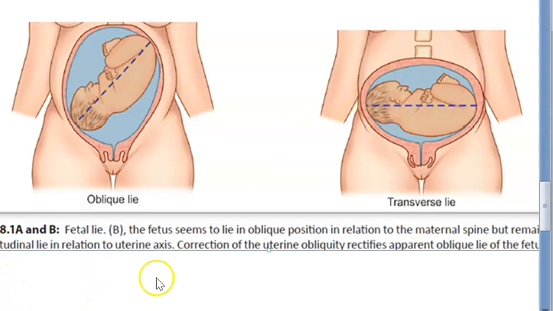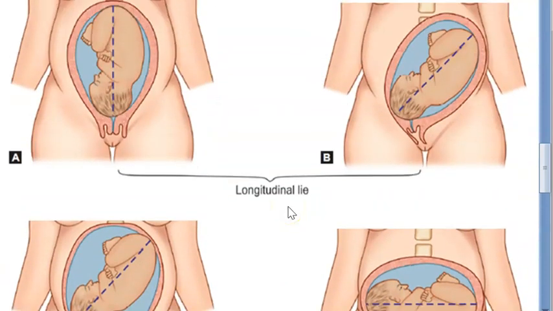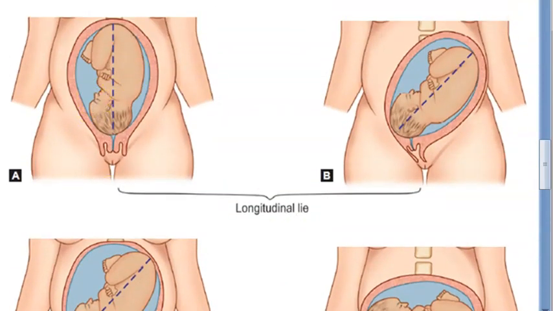This one is very difficult for it to deliver. How the hell does it think it can come out, right? Okay. So oblique, so this longitudinal lie, this one looks very nice. It can just come out like that, I feel. Right? So this is lie.